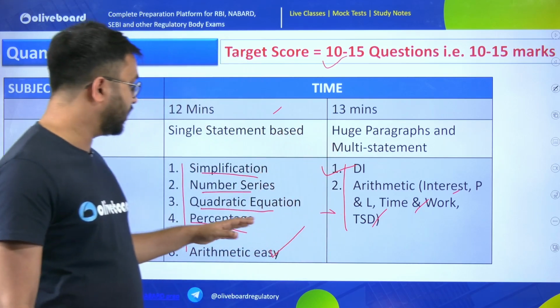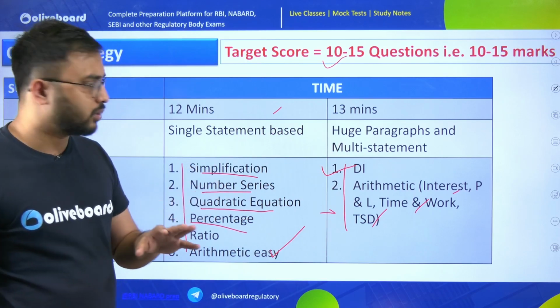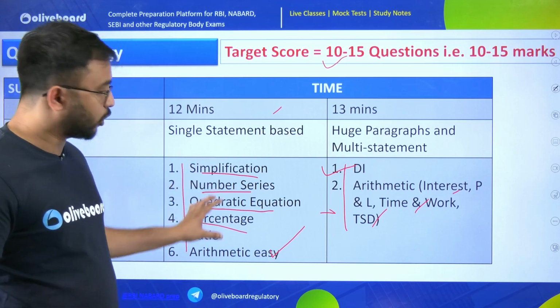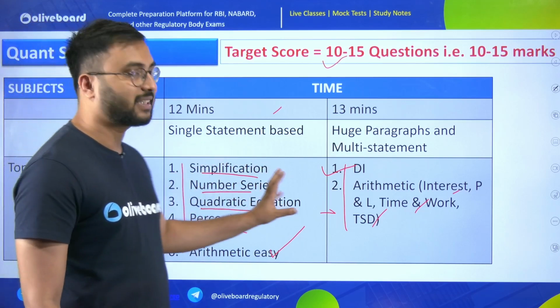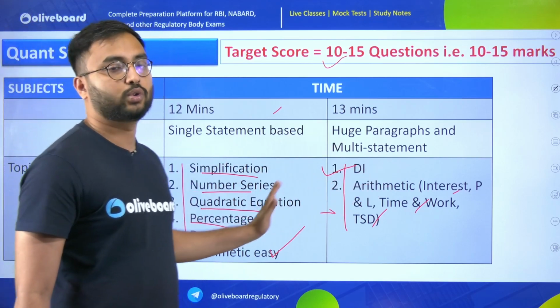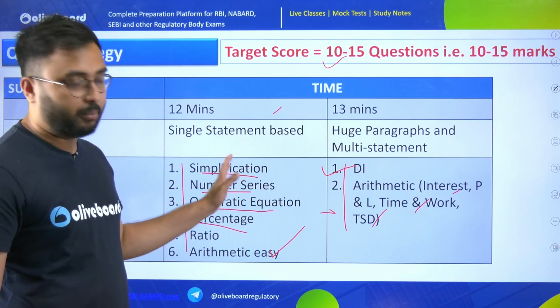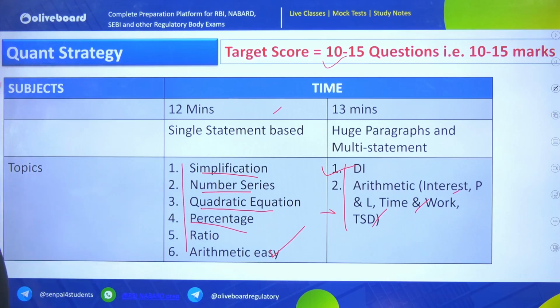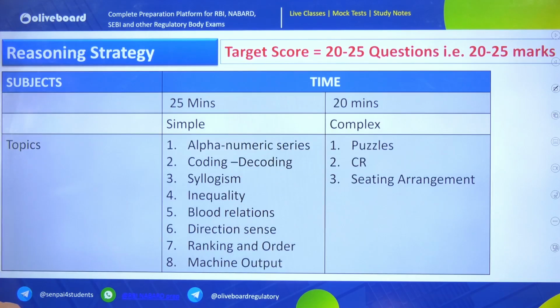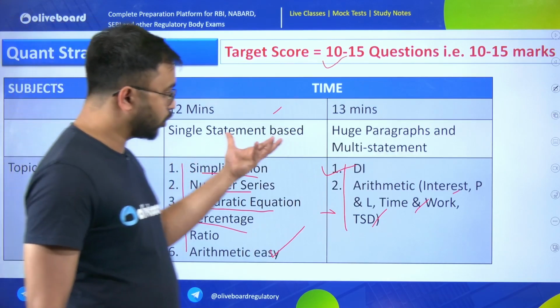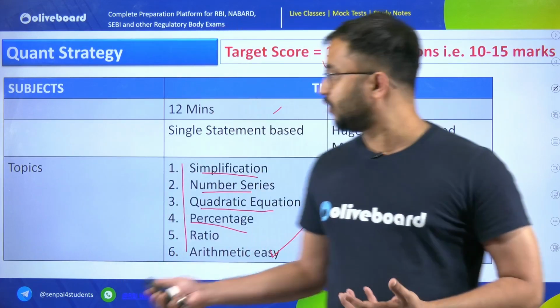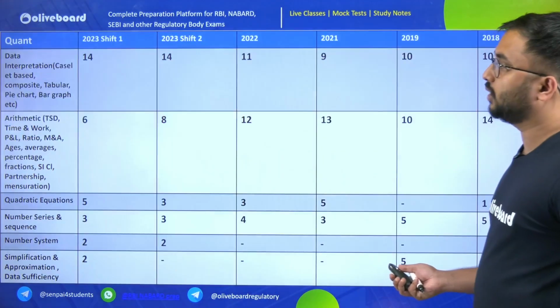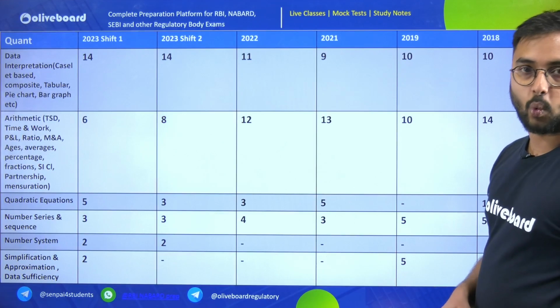Similarly, the same strategy can be followed by all students who know which topics they are good at and which topics they need to improve. This is how you should calibrate yourself based on the repeatability of these topics. If I try to show you the mark distribution, this is the mark distribution for Quant.